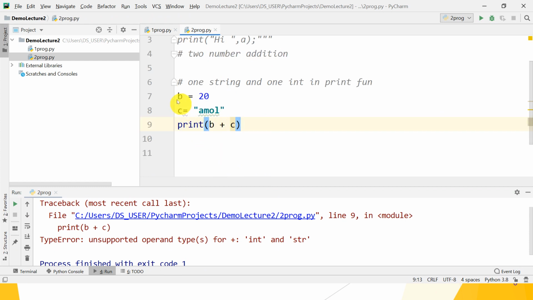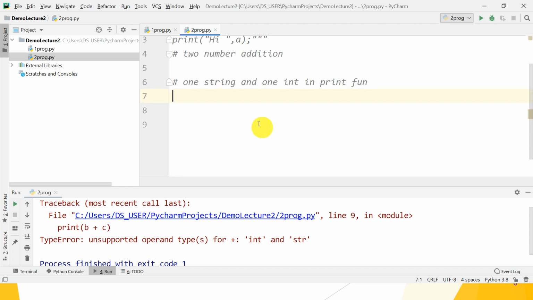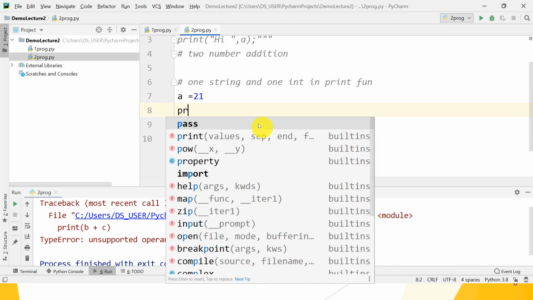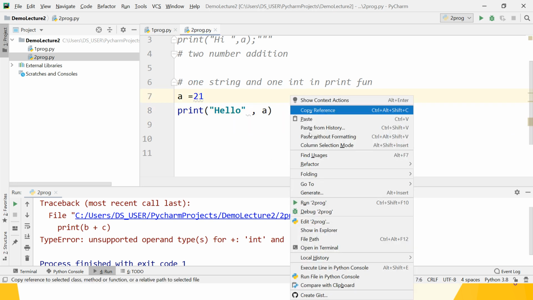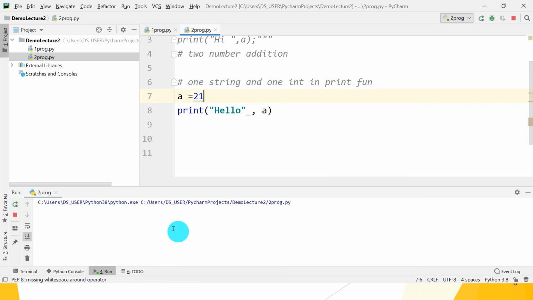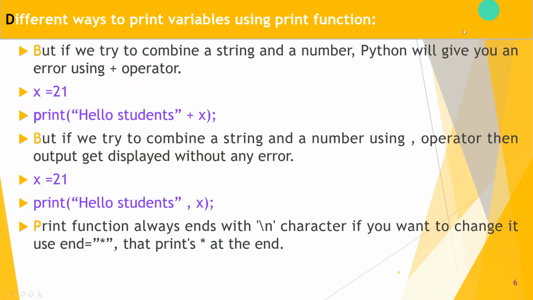So what do we have to do? Just remove this code and write one code again. One is an integer, suppose 21, and print. Inside print, one is a string, suppose hello, comma, a. So now let's check whether it works or not. Run. Okay, so it works. Hello 21. So it works. The comma operator works. Now let's move on.